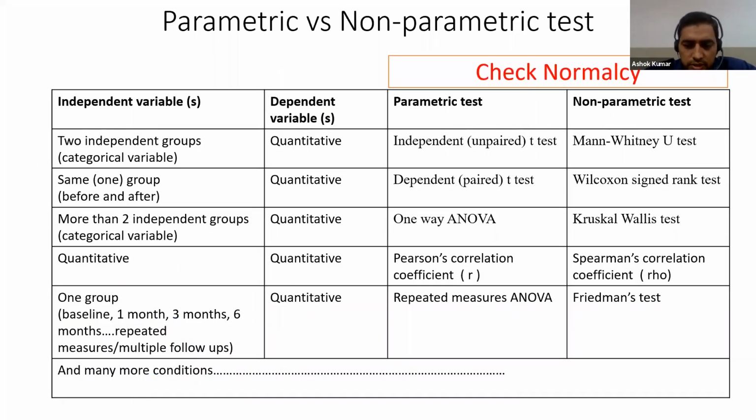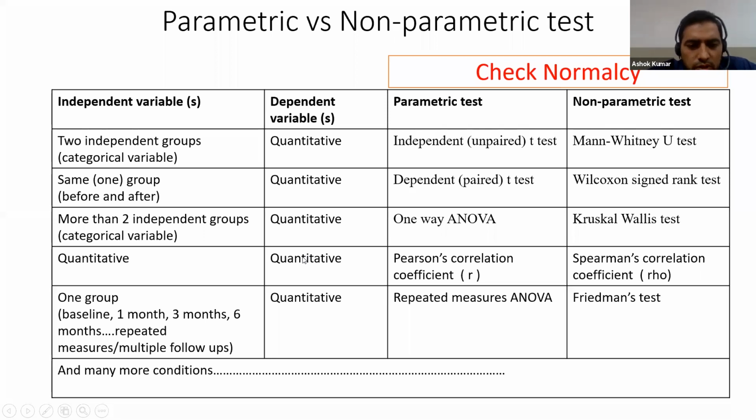So you have to remember this table every time. And two other slides we discussed in the first session, like qualitative data and quantitative data, and then levels of measurements. These 3 or 4 slides are very important. And we know that here the dependent variable is quantitative in all conditions. Today we will discuss Pearson correlation and Spearman correlation also. Here the independent variable is quantitative and the dependent variable is quantitative also.